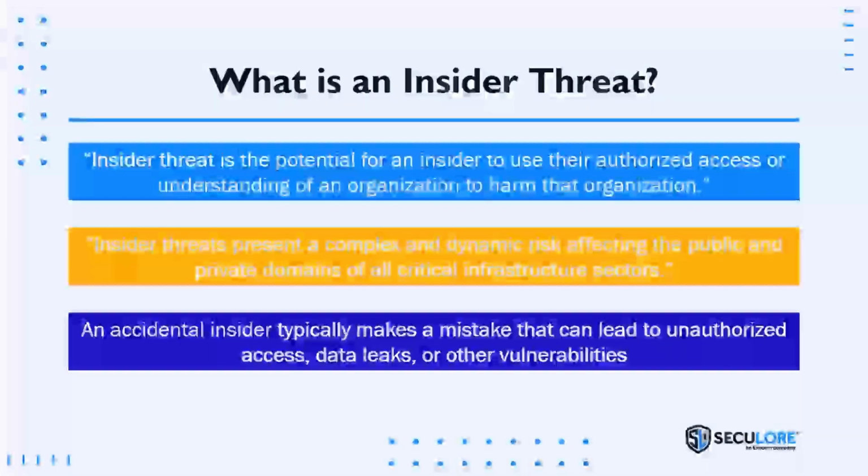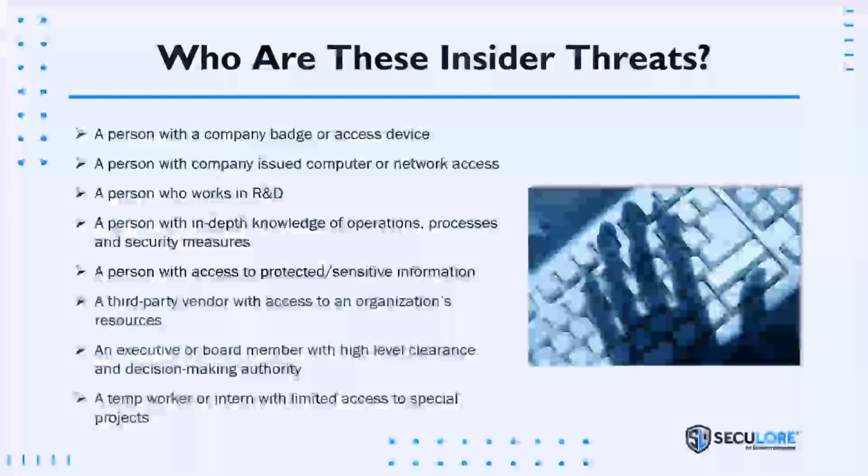An accidental insider, and this is the other side of the coin, accidental, right? Typically makes a mistake that can lead to unauthorized access, data leaks, and other vulnerabilities. Clicking on a link, et cetera, or plugging a device in. We told them not to, right? Those are the real concerns as we go into it. So when we categorize these, we'll have intentional insider threat and non-intentional as we go through this, and really break out why each is happening and how we can prevent each, or at least reduce the risk, right?